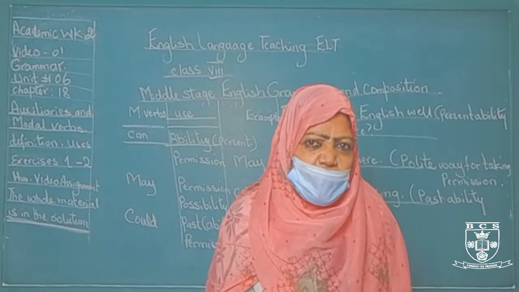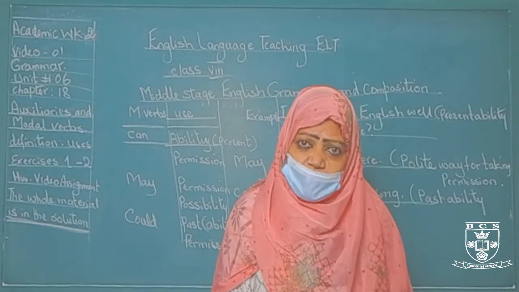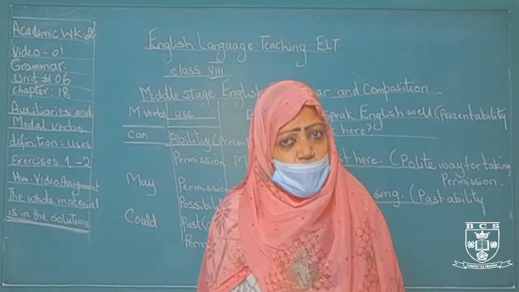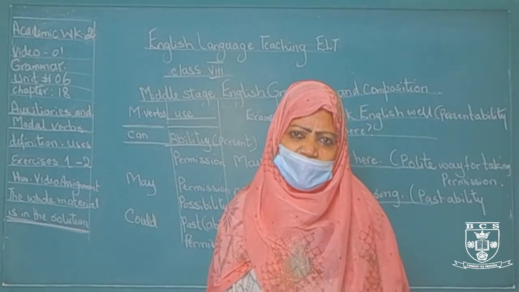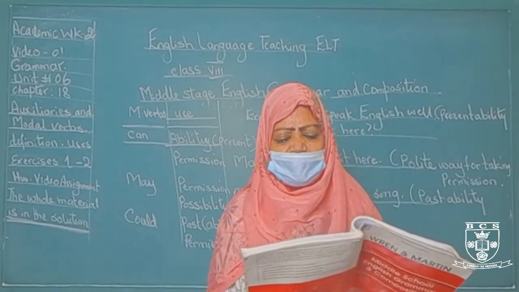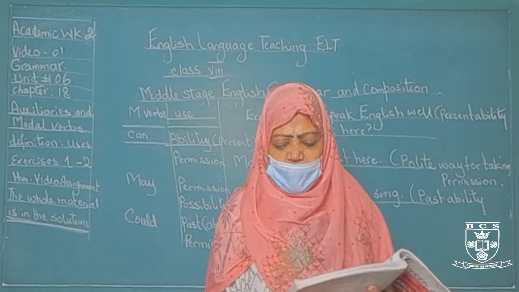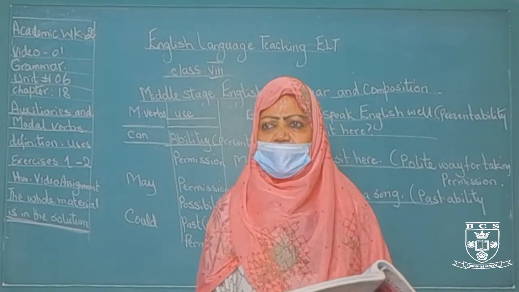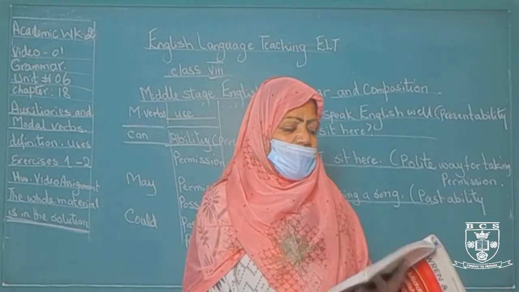Shall I carry your books? That means I am not saying you to carry my books. You are giving one offer. So shall comes in offer. I hope you might have understood. So over here there is, shall I get a taxi for you? So is it offer, suggestion or future action? Please do this. I will tell you one thing.